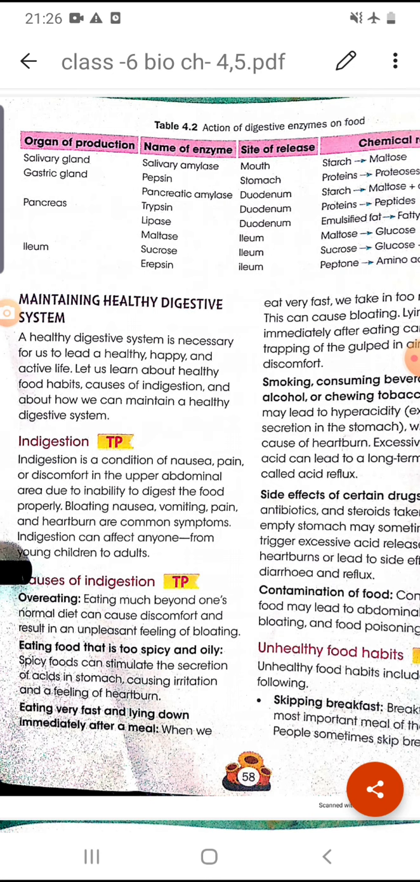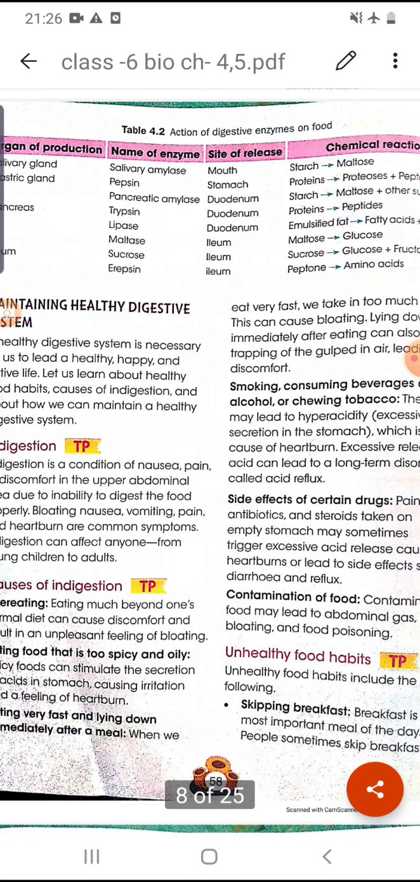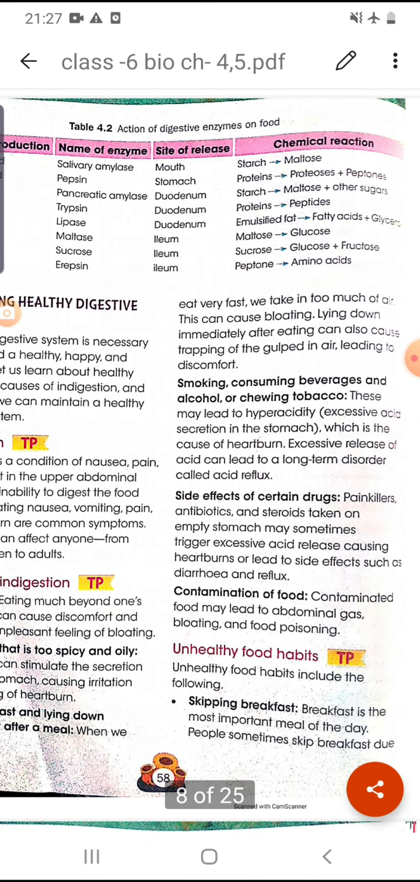Next enzymes are trypsin, lipase and maltase. These three enzymes are secreted from the organ pancreas. Trypsin is secreted into the duodenum. Trypsin acts on protein and converts protein into peptides. Lipase is a fat soluble protein. It is released in the duodenum and acts on the fat or emulsified fat and converts it into its simplest form, that is fatty acid and glycerol.